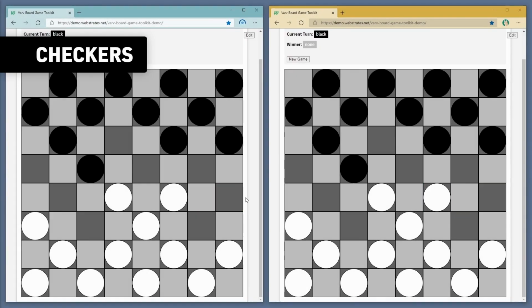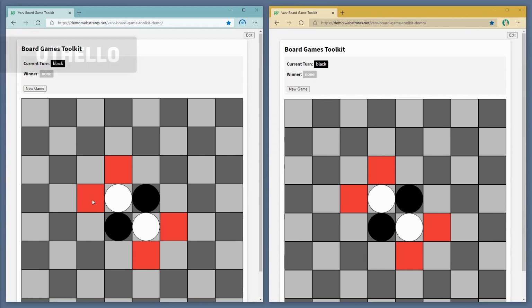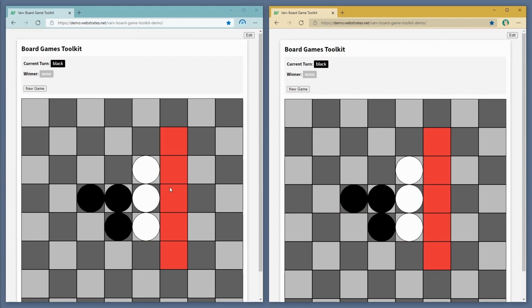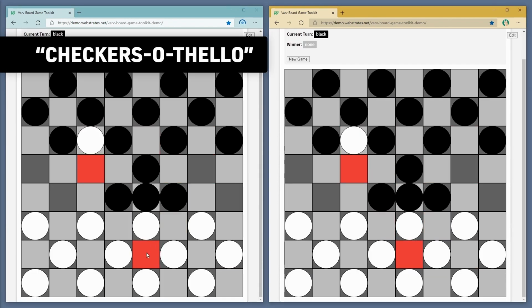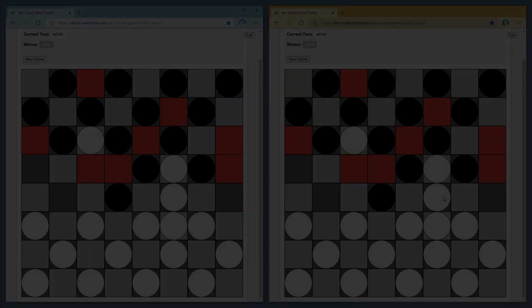To explore the expressiveness of Varv, we also created other applications like a board game toolkit. The toolkit consisted of a set of actions like piece picked or turn switched. These actions allowed us to create both the checkers and Othello board games using the same underlying set of actions, and even combine the rules of both games with little effort.